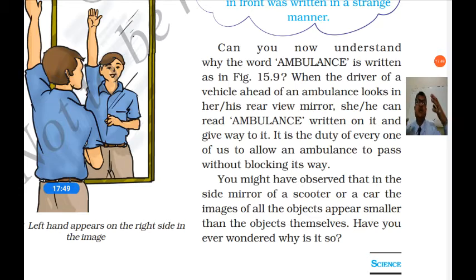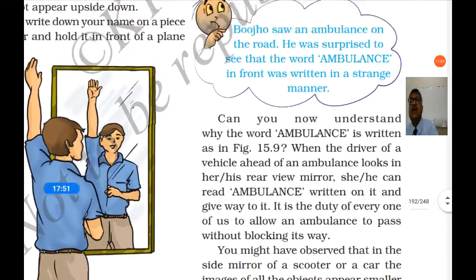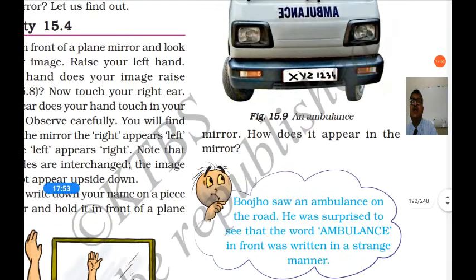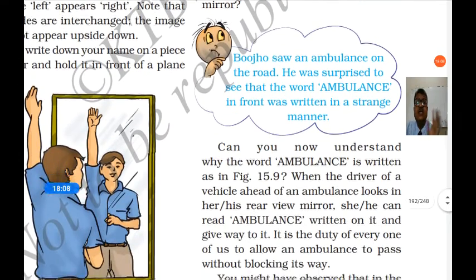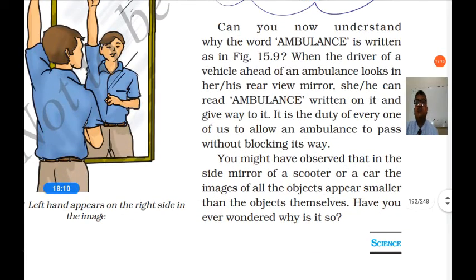The inverted letters, like L and B, will look straight in a plane mirror. So you can read the word ambulance when you see it in the mirror of the car.